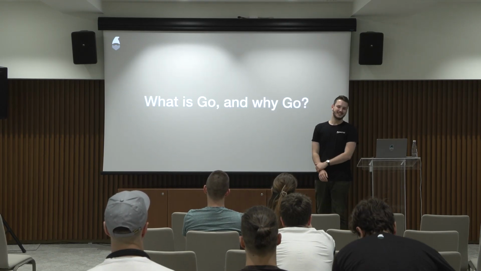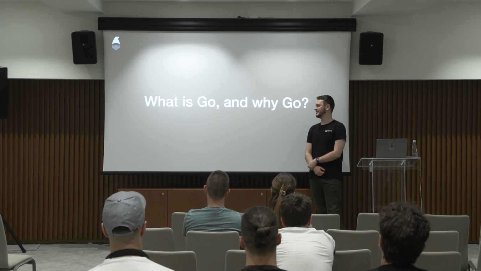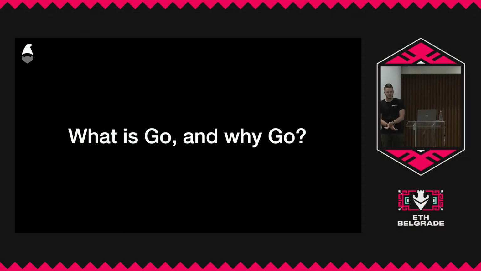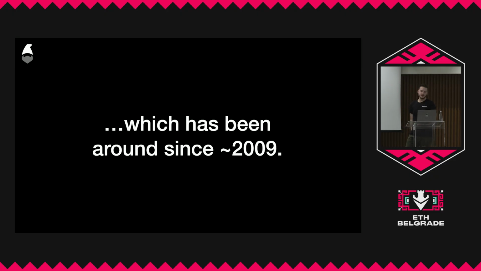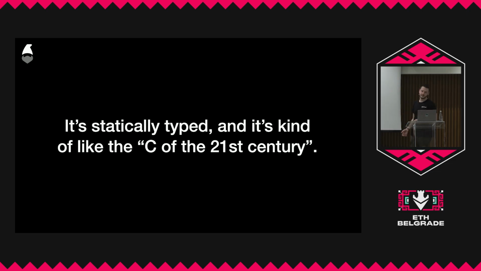And essentially, first of all, what we need to get started with is what is Go and why should we care about Go as a language. Essentially, Go is a general-purpose compiled language, and it has been around since around 2009. It was open sourced in 2009, but Google built it in around 2007. It's kind of like a successor to C. Some people call it the C of the 21st century, and it's statically typed. So it's a hard typed language.